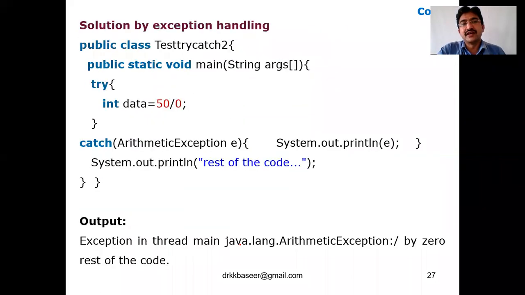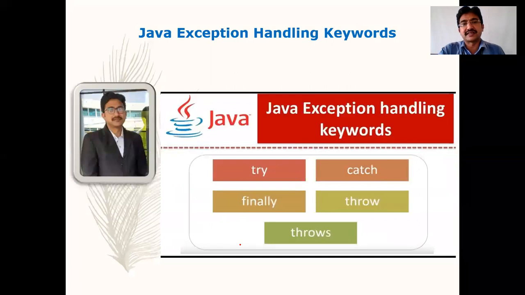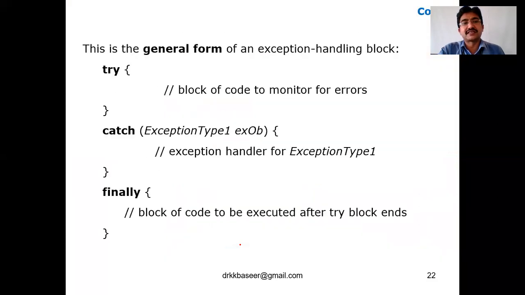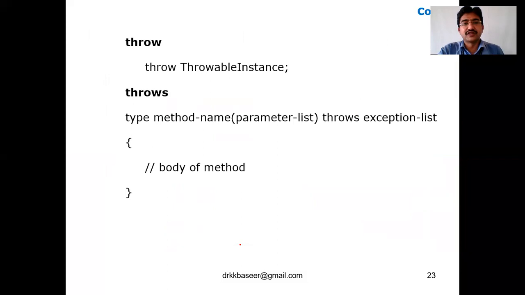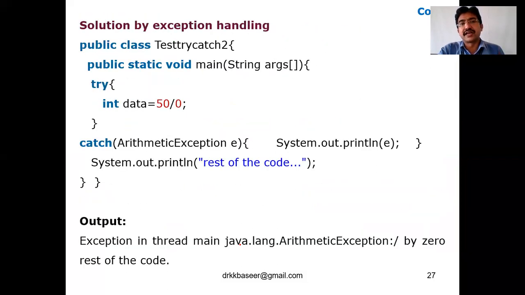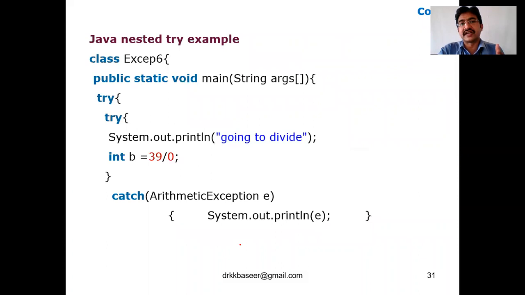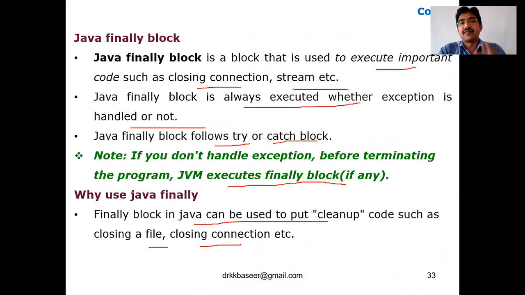So that's about the 5 different keywords we have discussed. That is the Java exception handling keywords: try, catch, finally, throw, and throws. These are the syntaxes of them. We have executed without exception handling and with exception handling. We have also seen a single try with multiple catches, and the nested try, and also the finally block as well. So that's about the exception handling keywords in Java.